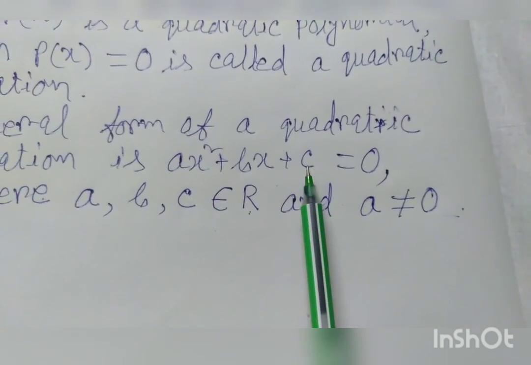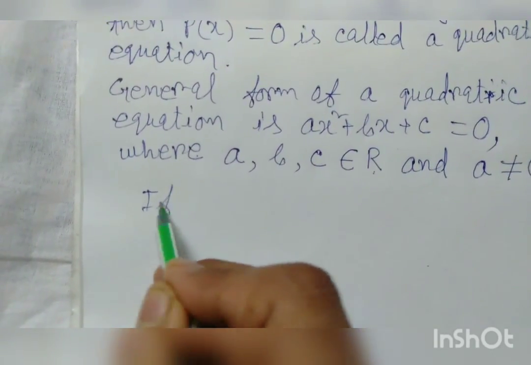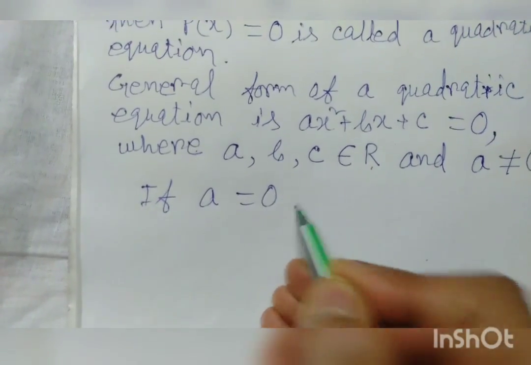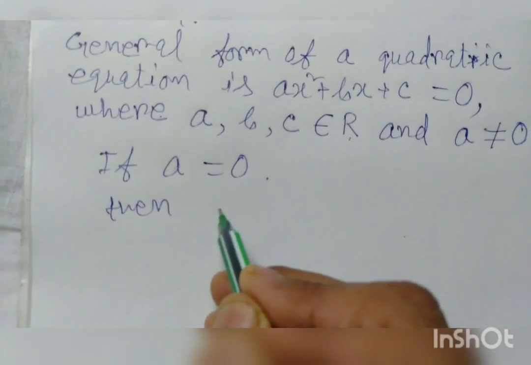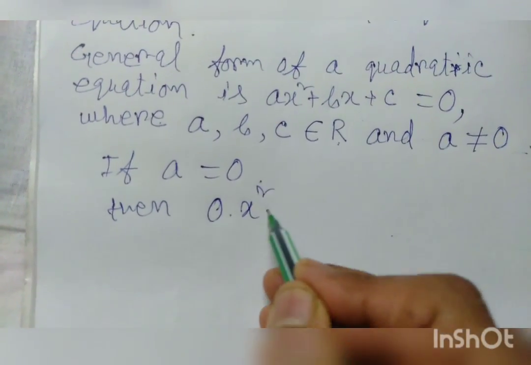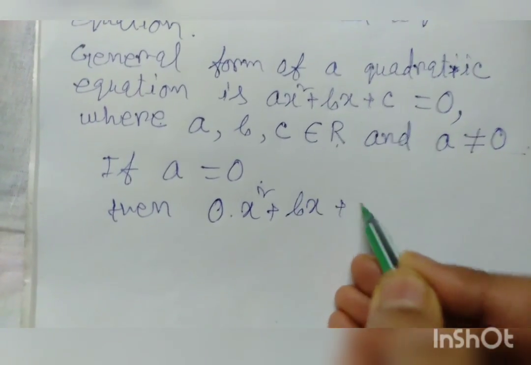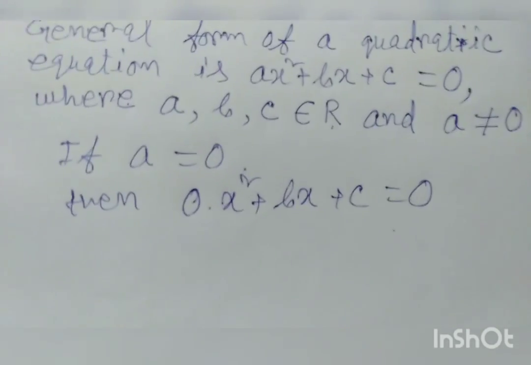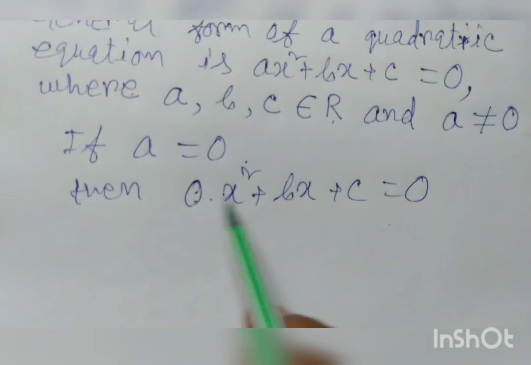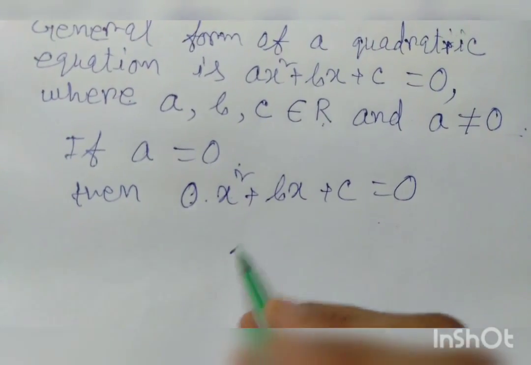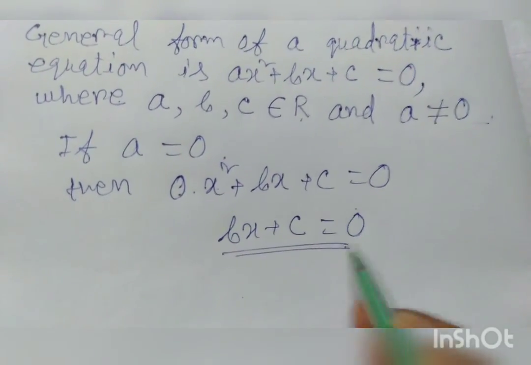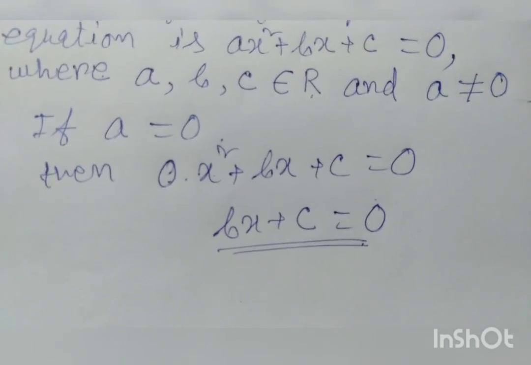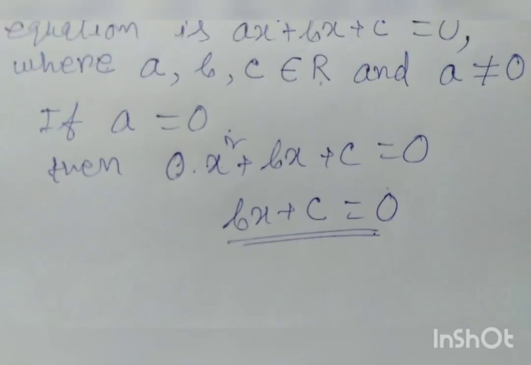If a is equal to 0, then 0 into x square plus bx plus c is equal to 0. 0 into x square is 0. That means bx plus c is equal to 0. It is a linear equation, not a quadratic equation.